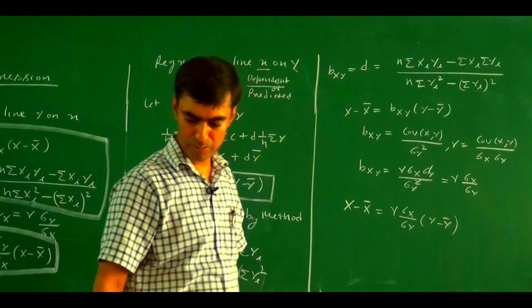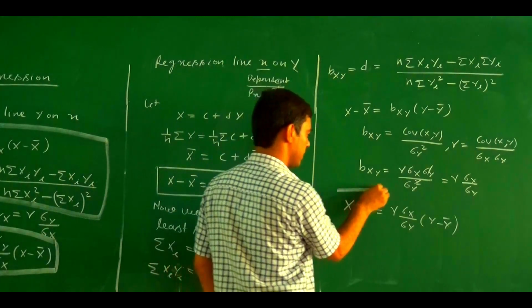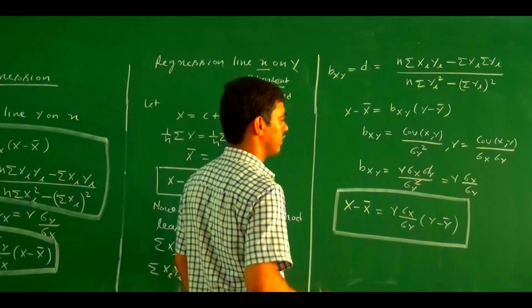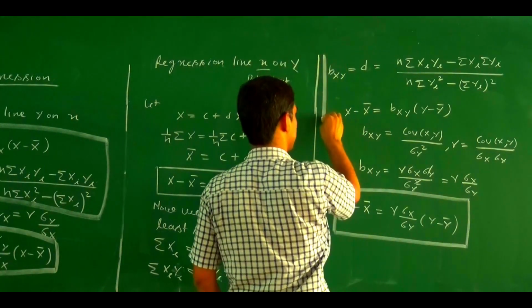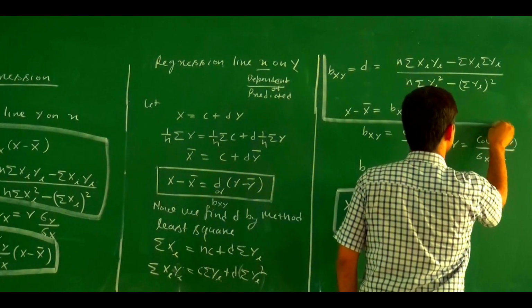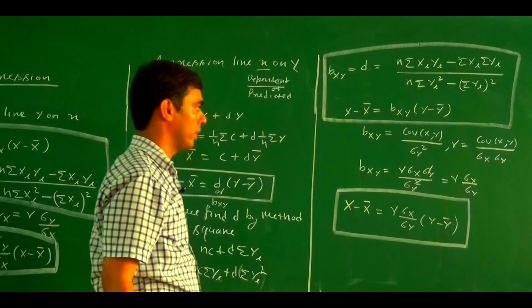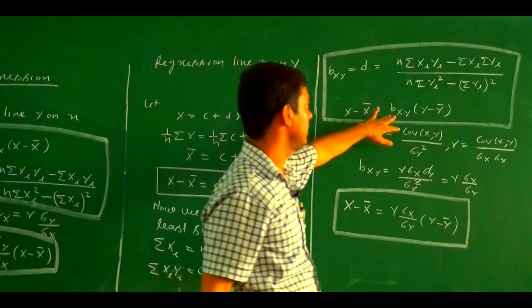So this one is the regression line x on y. This one is also the regression line x on y, in the form of bxy.